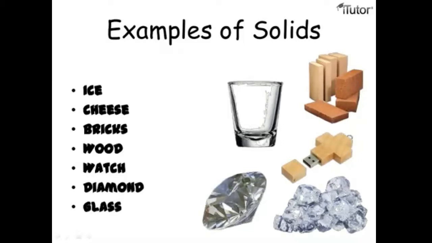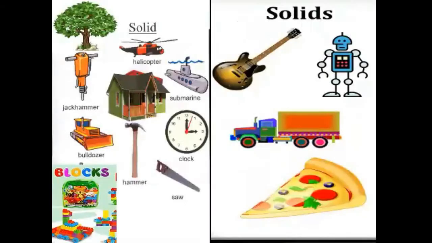So in this slide, I have shared examples of solids, but I have more examples for your clear concept. Now come to the next slide, which is also about solids. I made here many solid objects for your clarification. Solid examples are a tree, which means wood, also solid. Helicopter materials are solid.